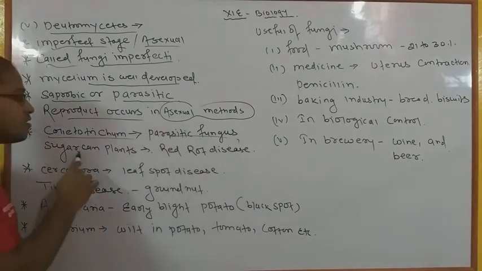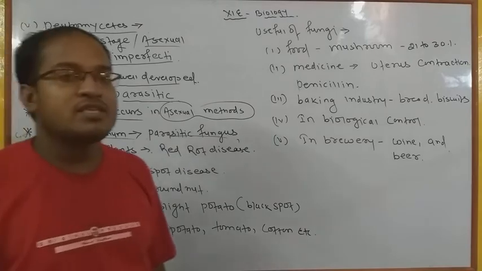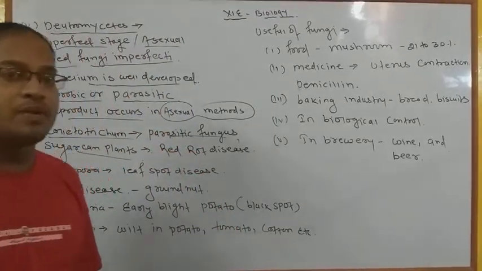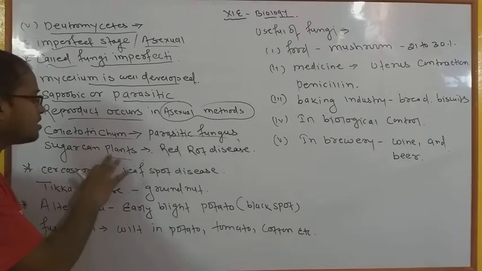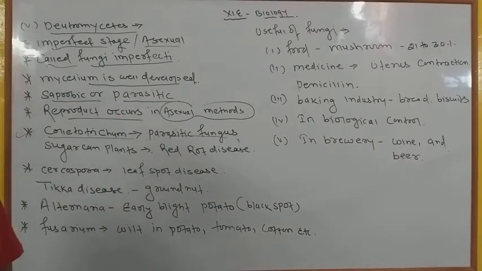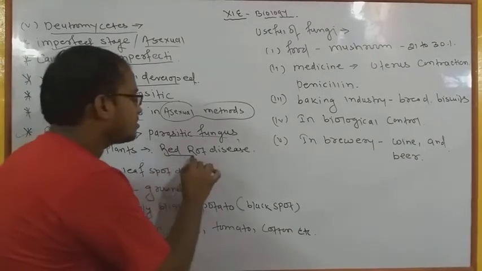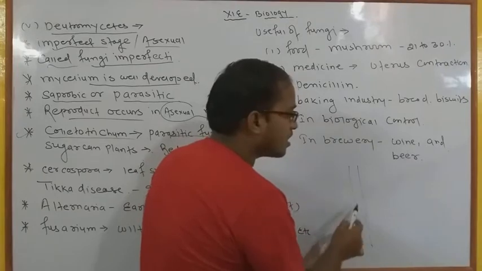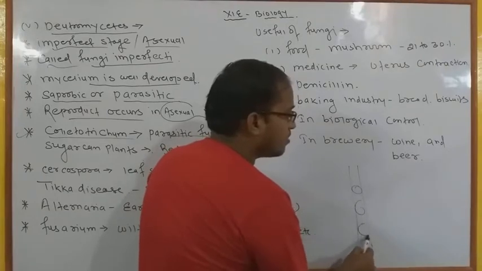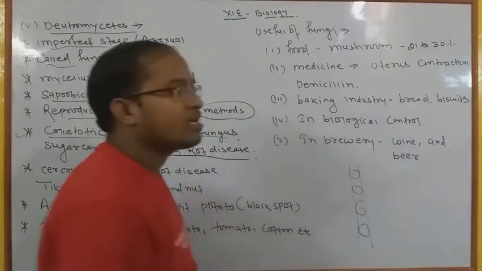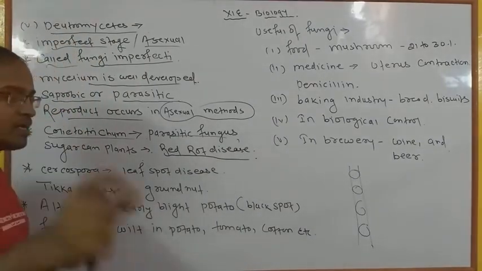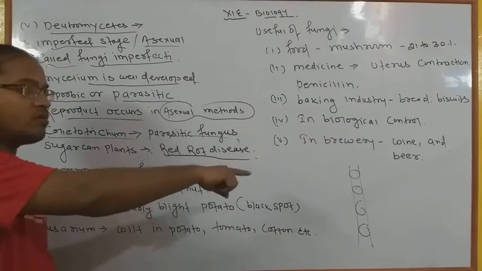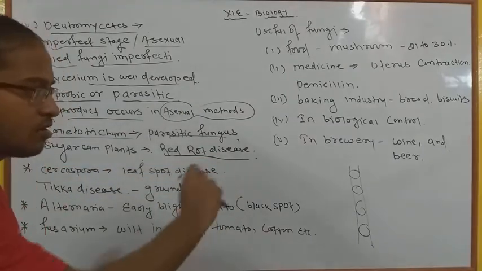Generally it affects sugarcane plants, and mostly those regions where sugarcane plants are generally available, like UP, ठीक है. तो ऐसे बहुत सारे एरिया या रीजन जहाँ पे sugarcane plants होते हैं, वहाँ पे जनरली अफेक्ट करते हैं, and it causes red rot disease, in which, as you see, this is the plant of sugarcane, and these are the patches of red rot disease that generally occur. ये sugarcane के पौधे पे red rot एक प्रकार की disease होती है, जिससे पूरा का पूरा structure रेड हो जाता है, and it also spoils their internal organs, ठीक है.